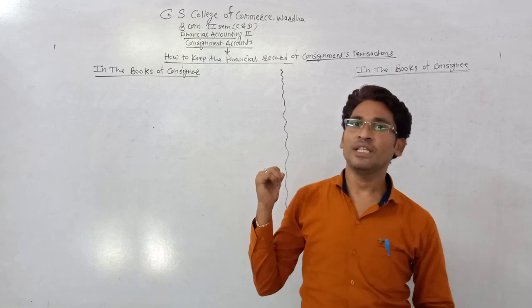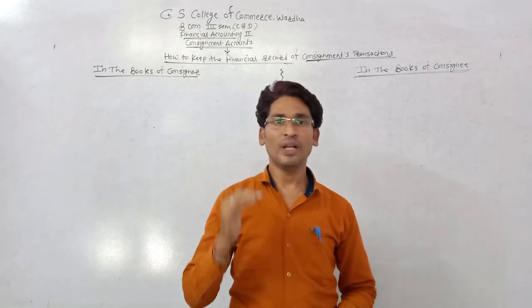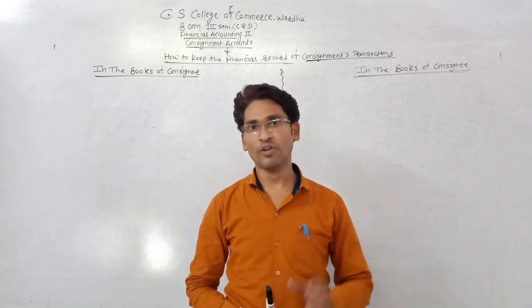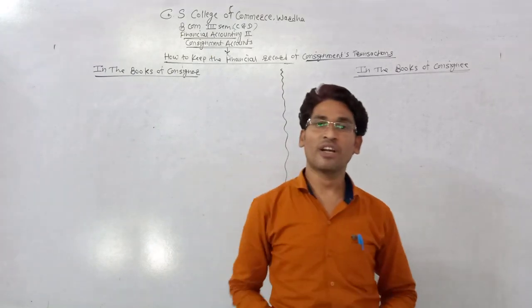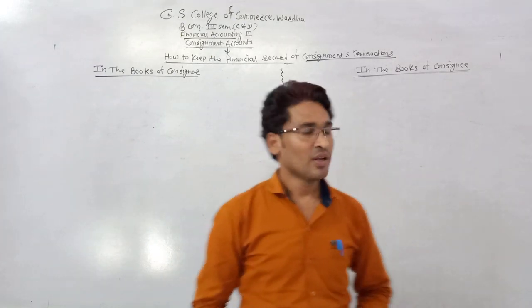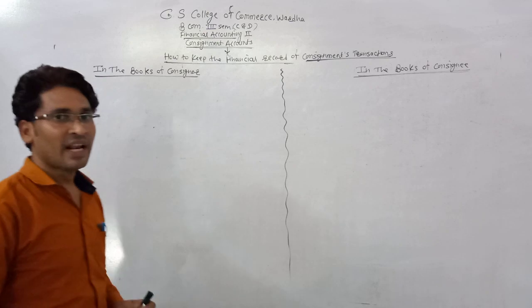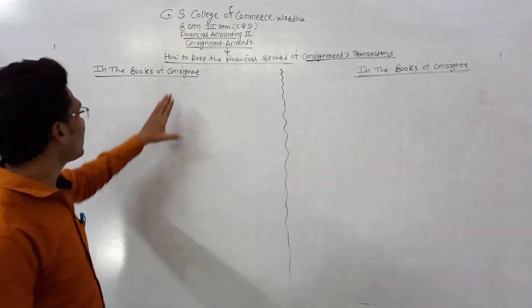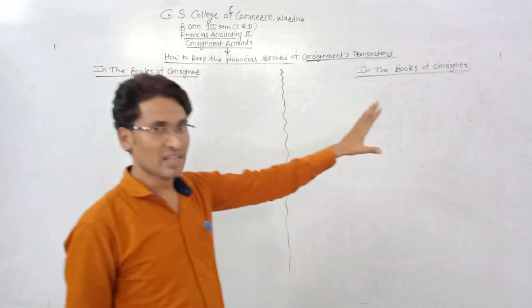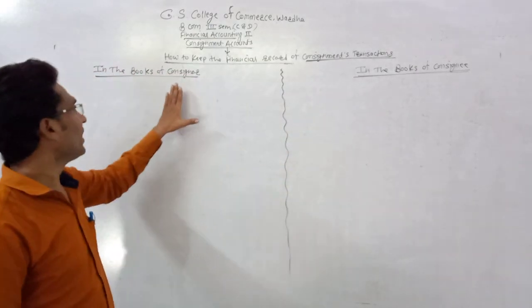But in this chapter we need to learn how to keep the financial record of the transactions which are related to consignment. In consignment there are two main parties. First is the consignor and second is the consignee. We have taken information about that.